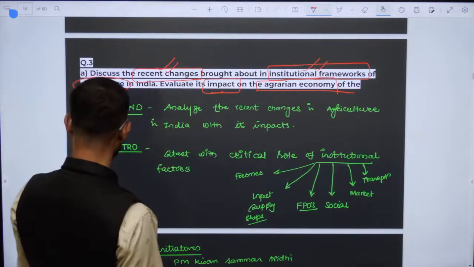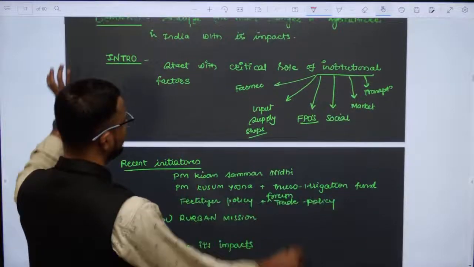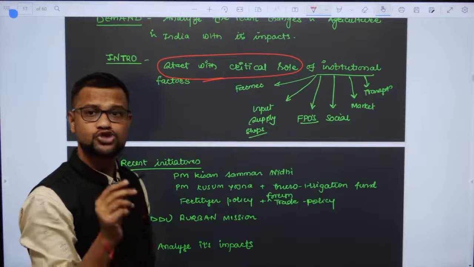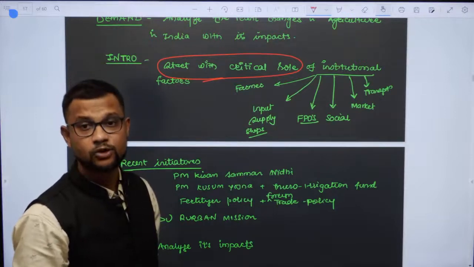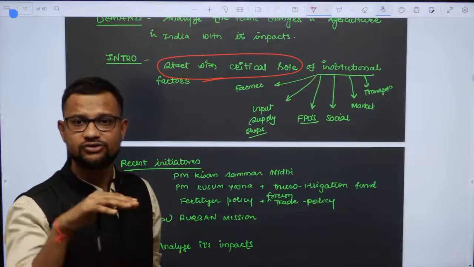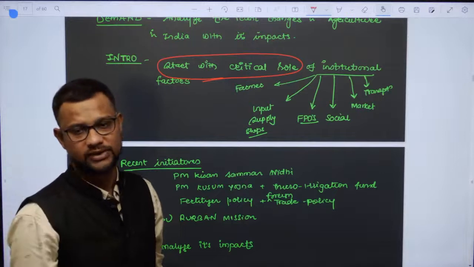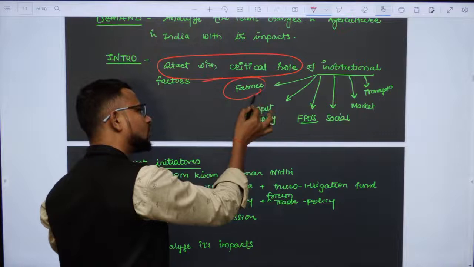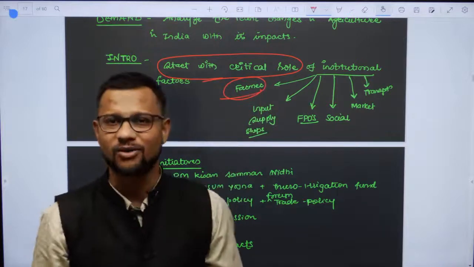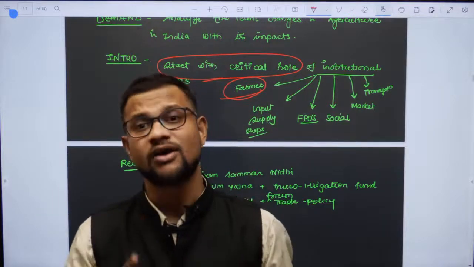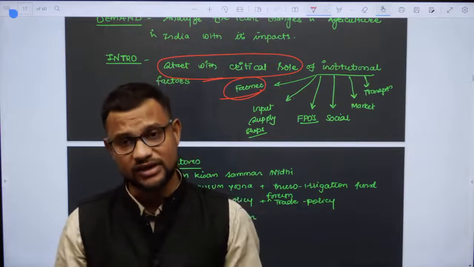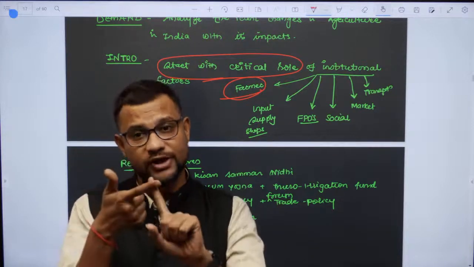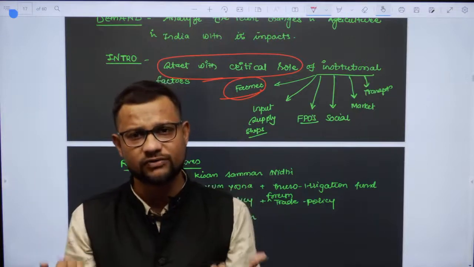So the first thing, how to introduce? Simply start with the institutional factors, because that is the key thing: institutional framework is what recently changed. So first you need to understand what this institutional framework is. Farmers' organizations, farmers' families, farmers' income, society, then market, transportation, this is an institution itself, right?